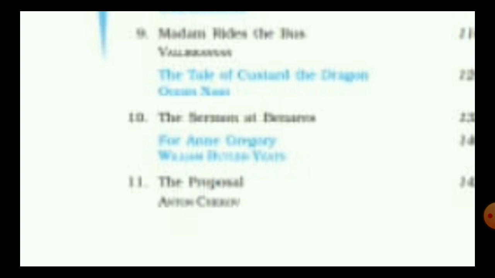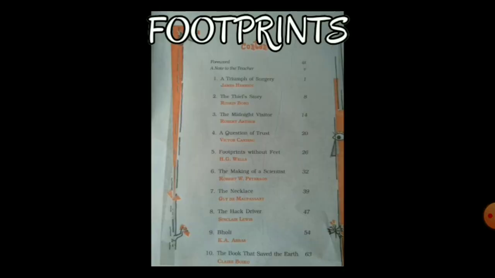First Flight. After that, the book Footprints. So these are the chapters of Footprints. You can pause the video and see the whole content of this slide.